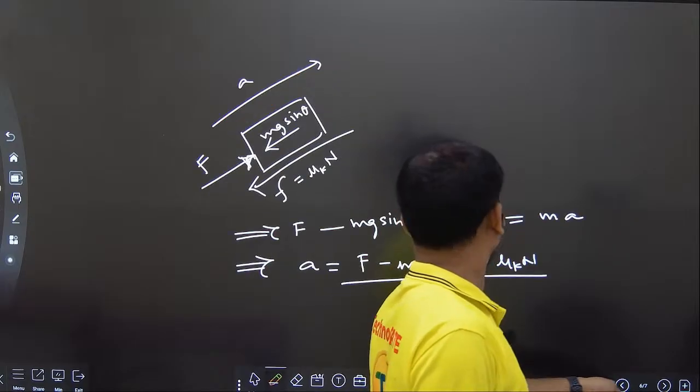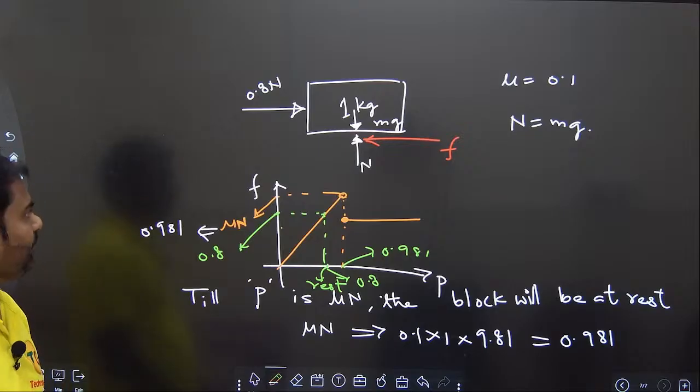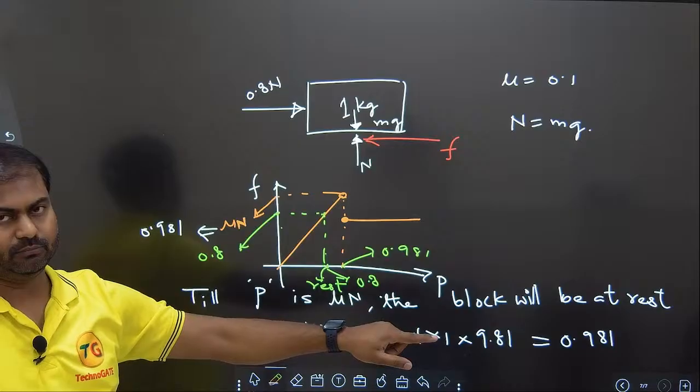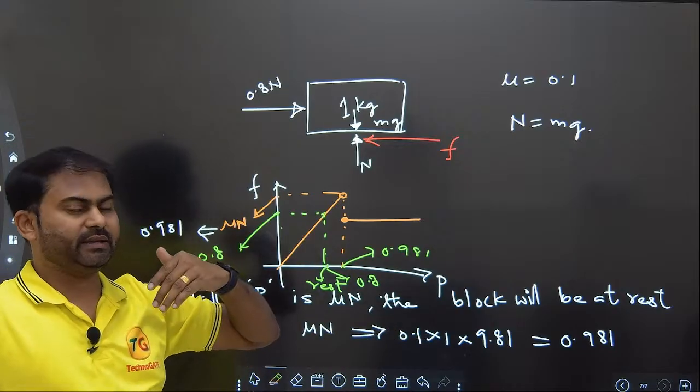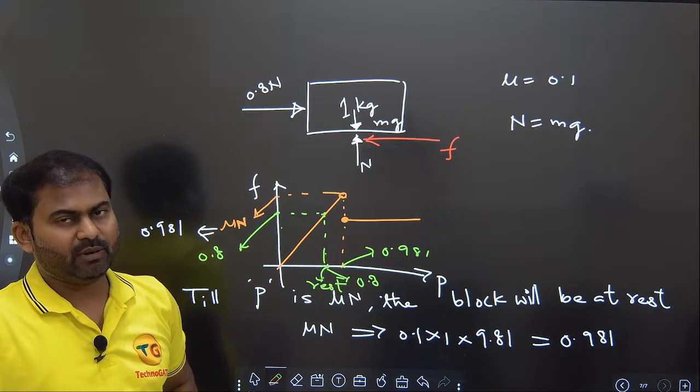This is all over. So you can see, అర్థమైంది కదా. We found out the limiting value of friction, that is 0.981. అంటే applied force 0.981 అయ్యే వరకు it will not move. ఓకేనా? సో applied force ఎంత ఉంది?